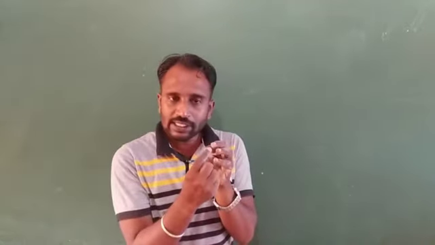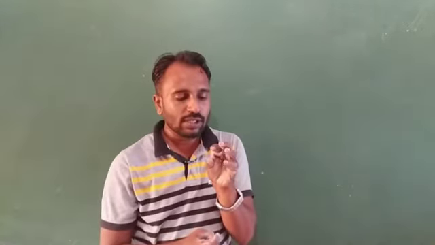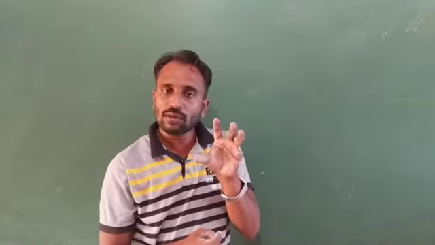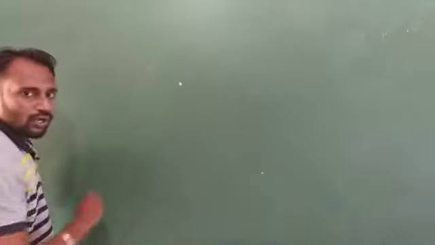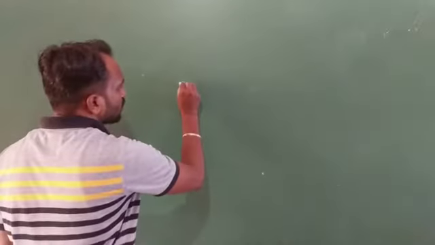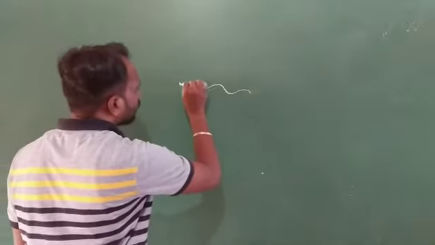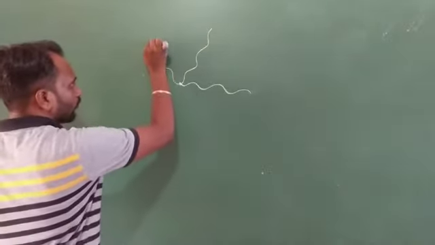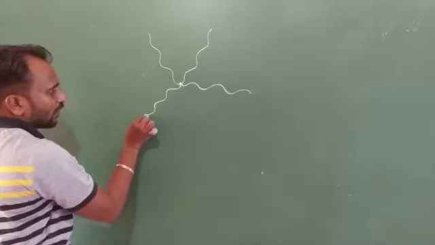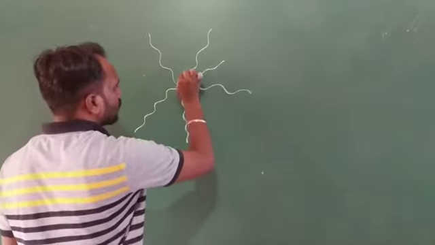If you make any disturbance on a water surface, then what happens? We get vibrating particles, meaning vibration of these particles in all direction. These particles start to vibrate in all direction.